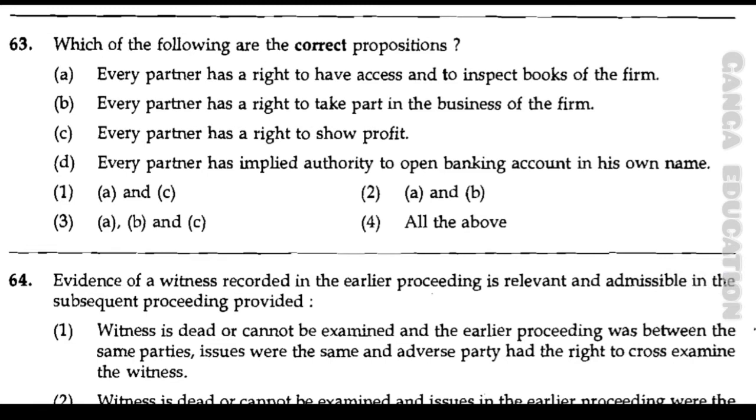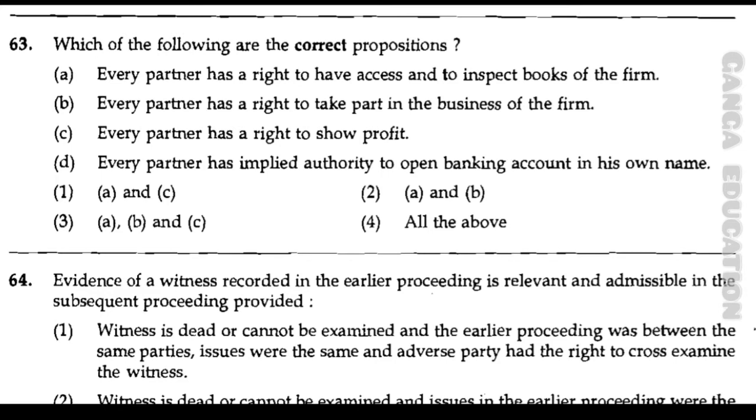Now question number 63. Which of the following are the correct propositions? A. Every partner has a right to have access and to inspect books of the firm. B. Every partner has a right to take part in the business of the firm. C. Every partner has a right to show profit. D. Every partner has implied authority to open banking account in his own name. Option number 1, A and C. Option number 2, A and B. Option number 3, A, B and C. Option number 4, all the above.